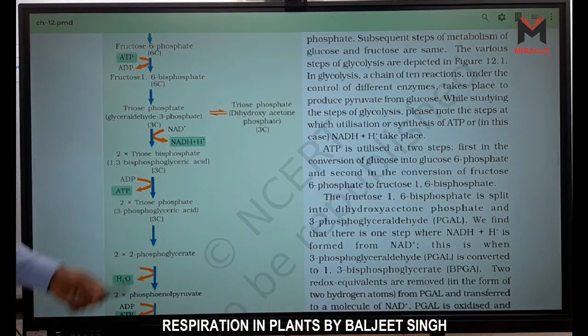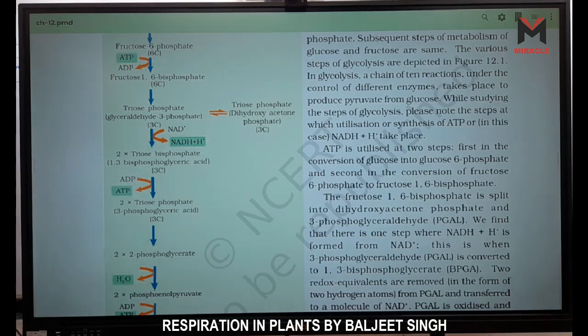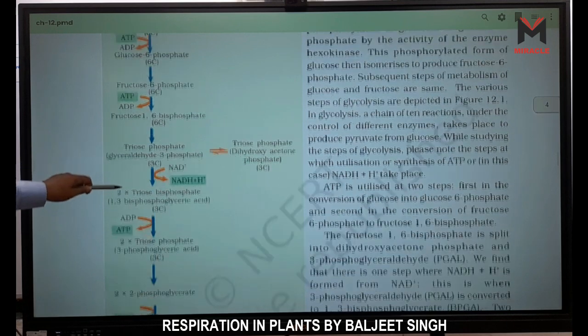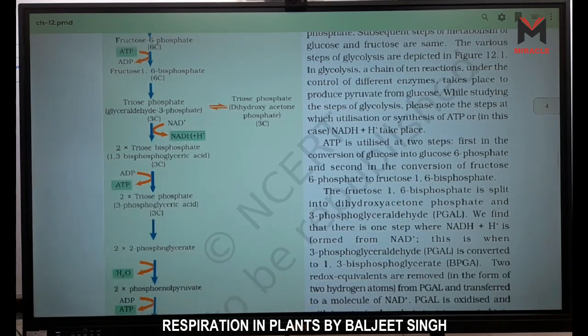In which step is it formed? Third, fourth, fifth? 1, 2, 3, 4, fifth step, right? So in the fifth step, 2 NADH are formed.